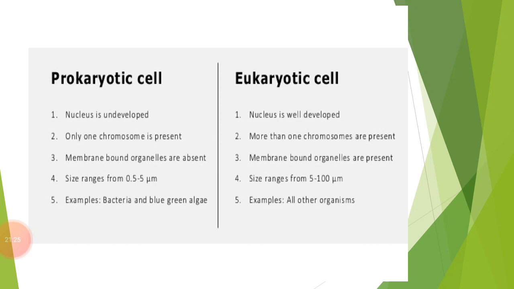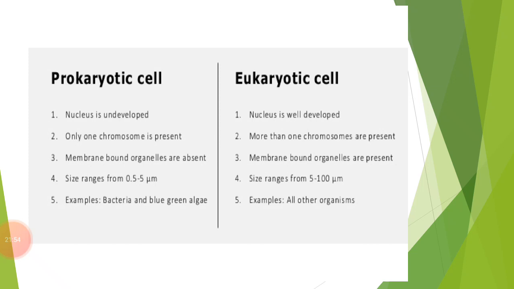Prokaryotes are the first living things that evolved on the earth. Now we are going to talk about the eukaryotic cell. So let's talk about that. Which type of cells are known as eukaryotic cells? Eukaryotic cell: eu means true and karyon means nucleus. The cells having the nuclear material enclosed by the nuclear membrane are known as eukaryotic cells.